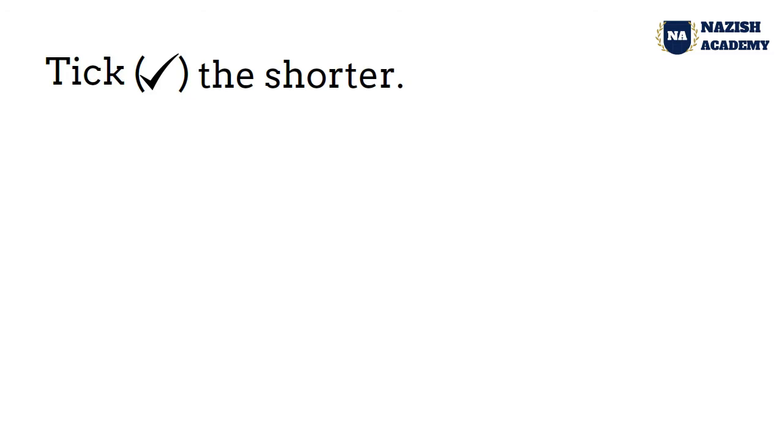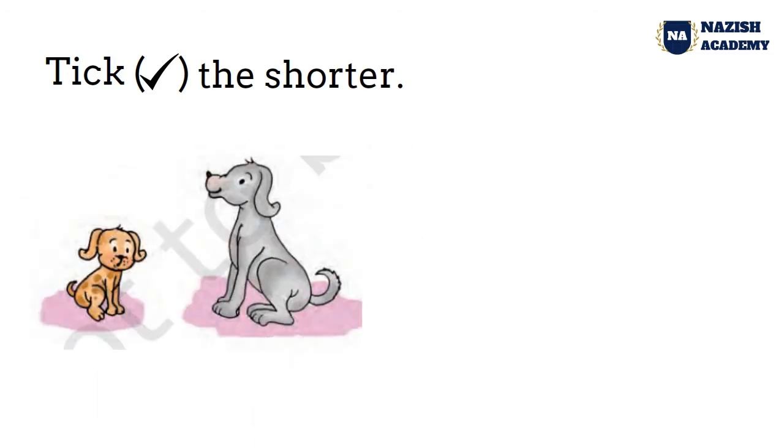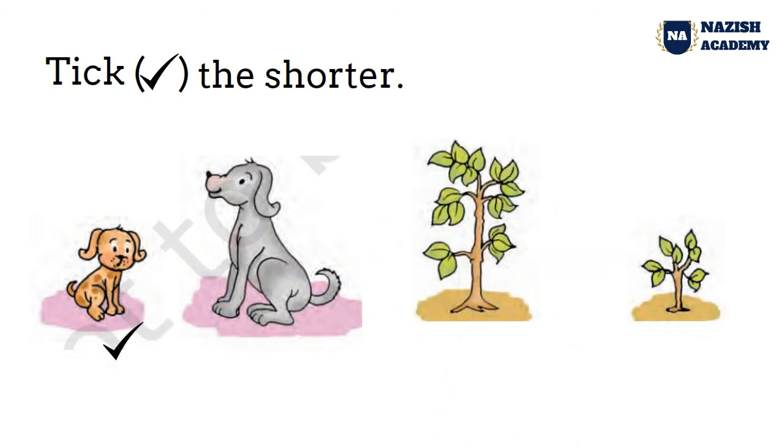Now take the shorter. Here, which is the shorter? Dog or puppy? Tell me. Yes, puppy. Which is the shorter? Tell me. This one.